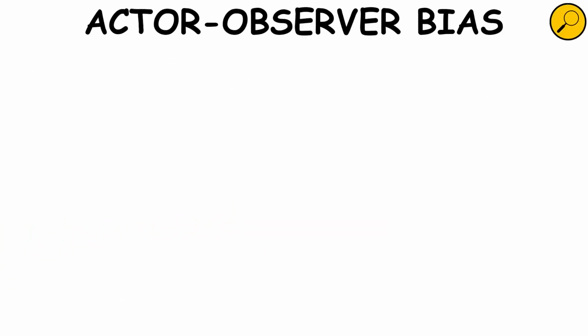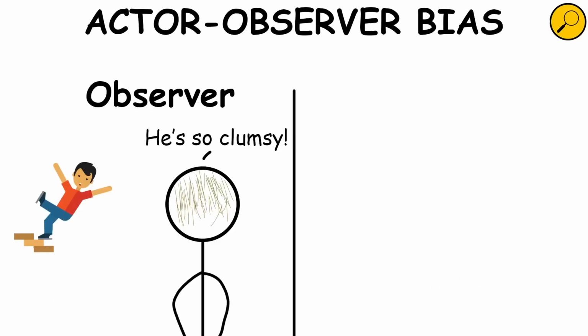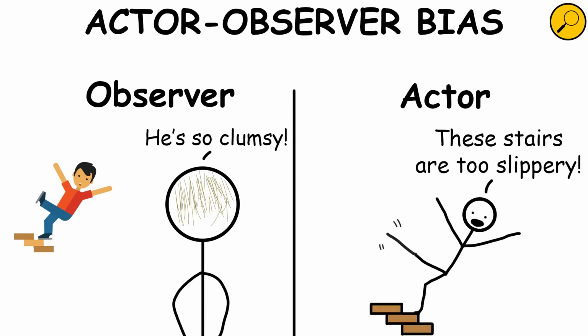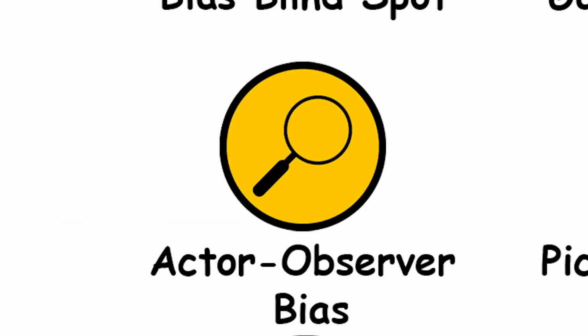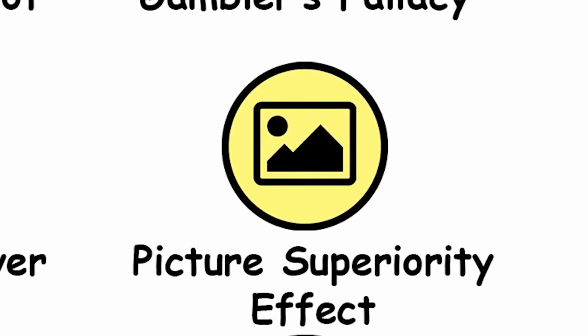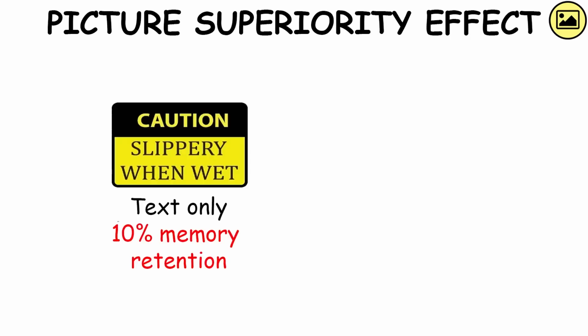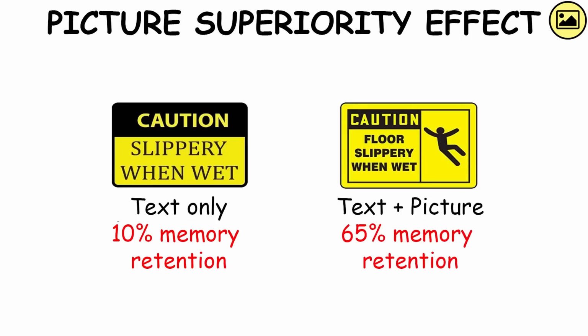Actor-observer bias. It's the tendency for explanations of other individuals' behaviors to overemphasize the influence of their personality and underemphasize the influence of their situation, and for explanations of one's own behaviors to do the opposite. Picture superiority effect. The notion that concepts that are learned by viewing pictures are more easily and frequently recalled than are concepts that are learned by viewing their written word-form counterparts.